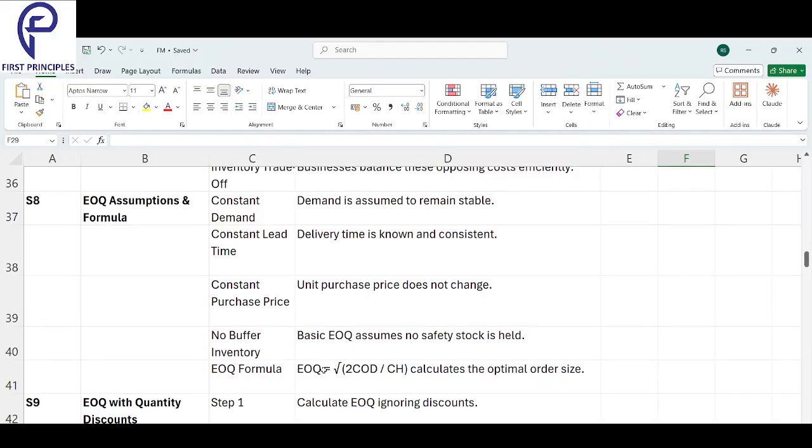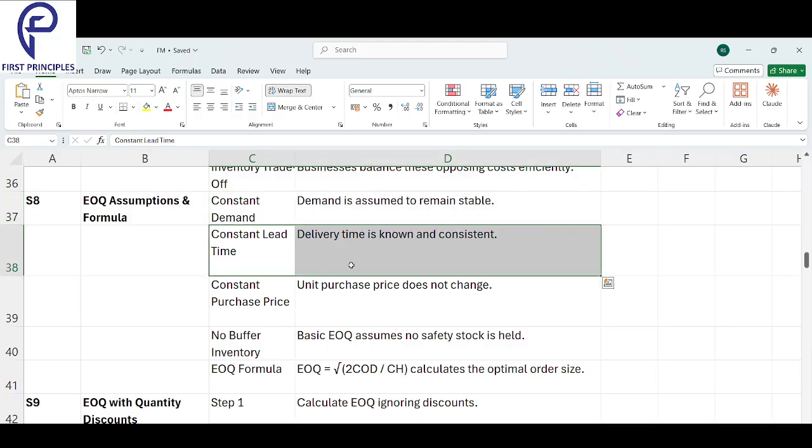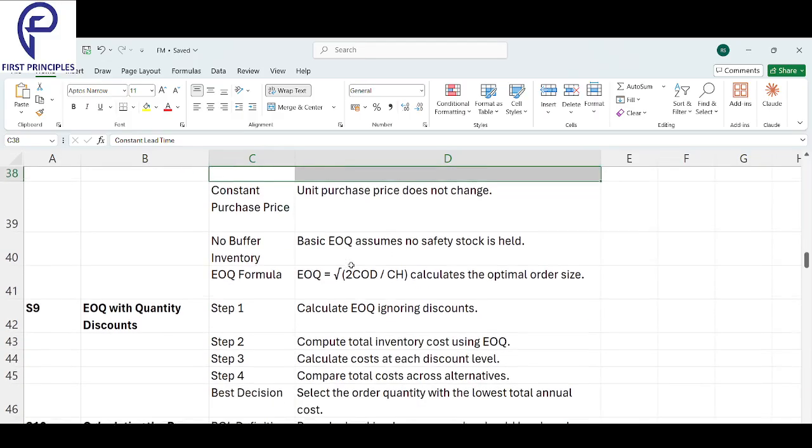EOQ assumptions. There are some assumptions of EOQ. First, demand is always constant. Second, constant lead time. Delivery time is known and consistent. Your delivery time is known and it is consistent.